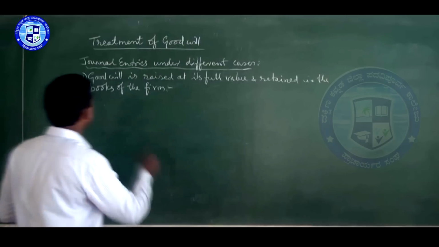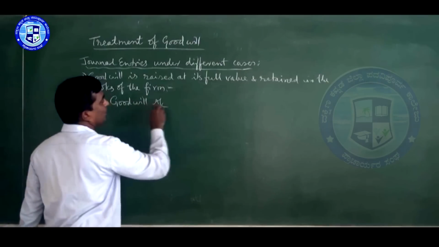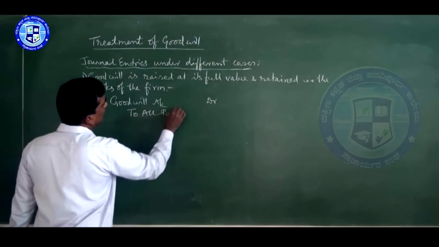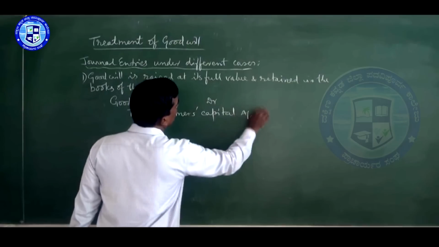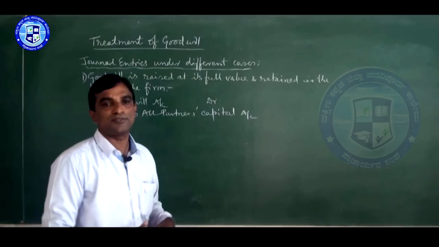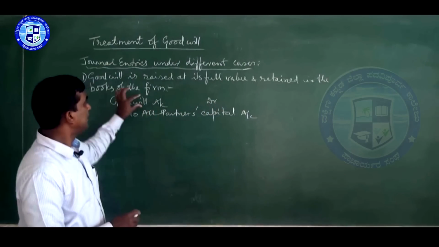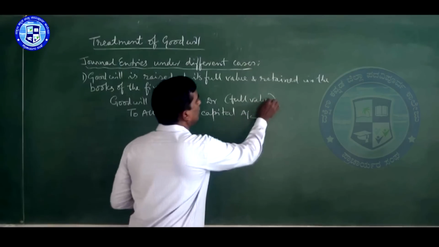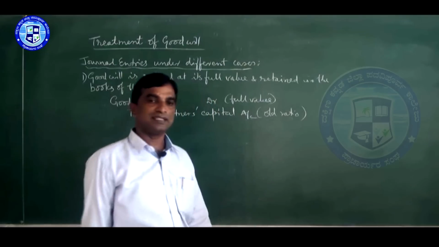So what is the journal entry? Remember, goodwill account is debited at its full value, to all partners' capital accounts, in the old ratio. The narration is simple: goodwill is raised at its full value and retained in the books of the firm. So this one is at full value, and this one in the old ratio. One case is over.